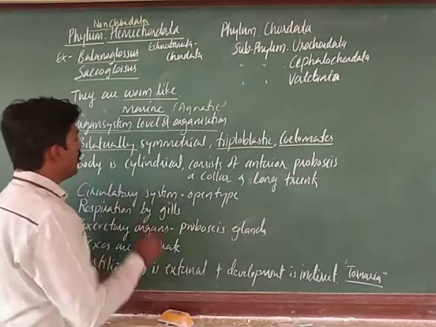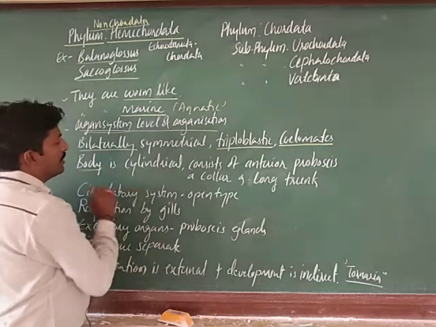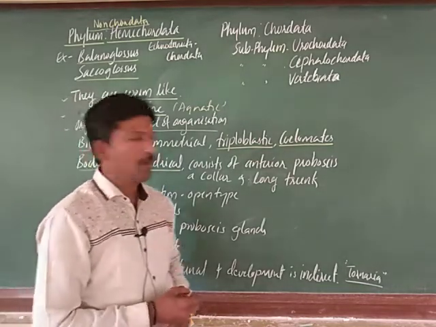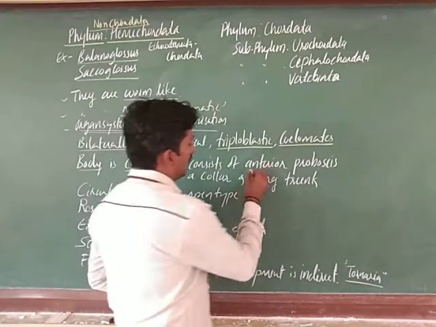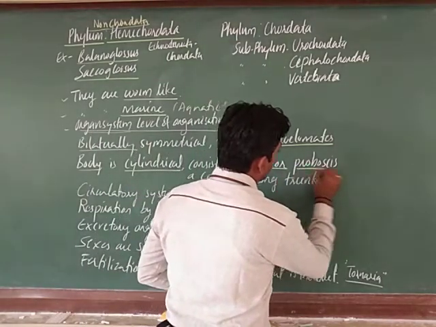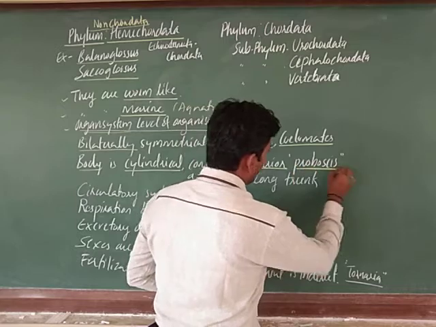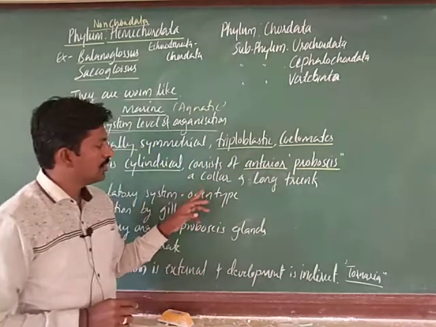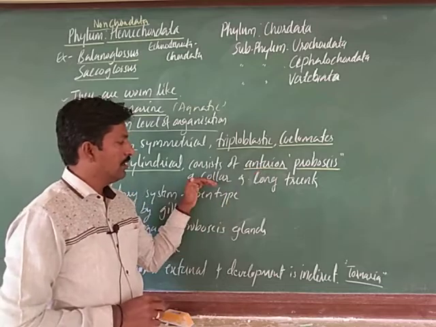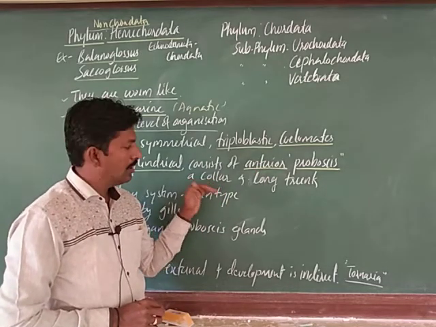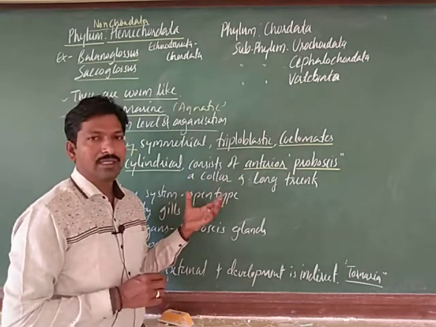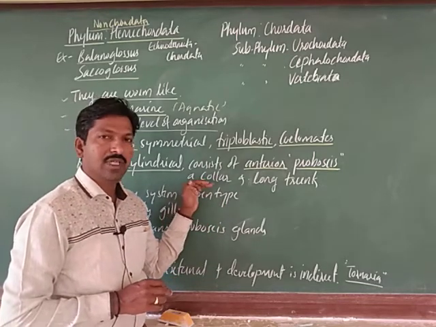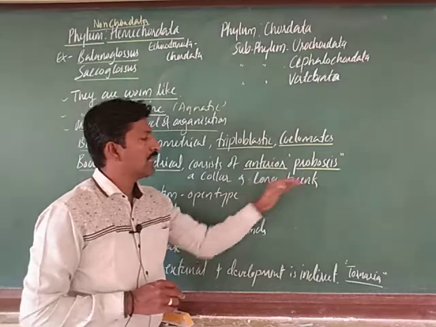Next, the body is cylindrical and composed of an anterior proboscis, a very important structure. The body is divisible into the proboscis, the anterior part. Next to that there is a collar-shaped structure, the collar. Collar means neck region here, but it is not referred to as neck. And next a long trunk is present.